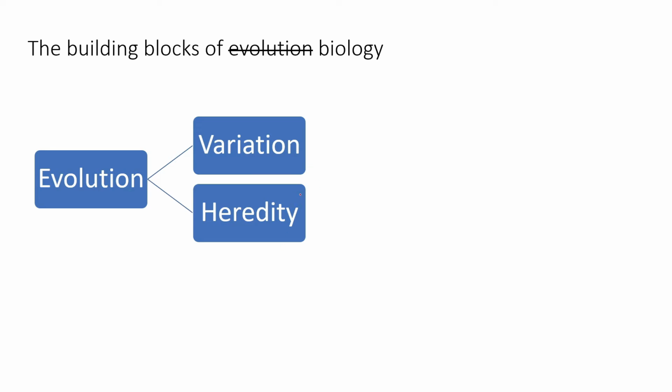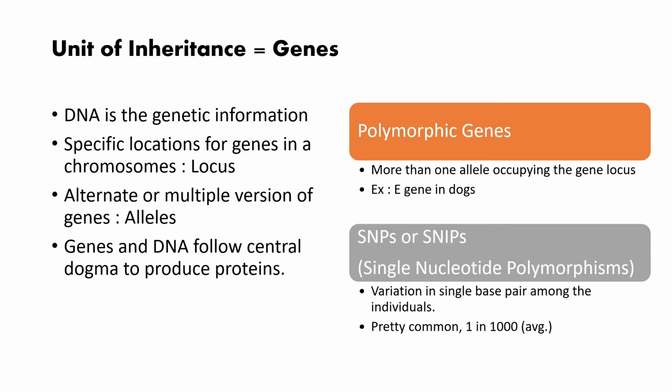inheritance, and then we'll study the variation of these inheritance, how these inheritance come on. So we have this basic information. We know that DNA is the storehouse of genetic information. Every living organism is composed of different nucleic acids, DNA being one prominent one, and it is the storehouse of genetic information. Now there are many locations or portions of DNA which code for specific structural proteins.